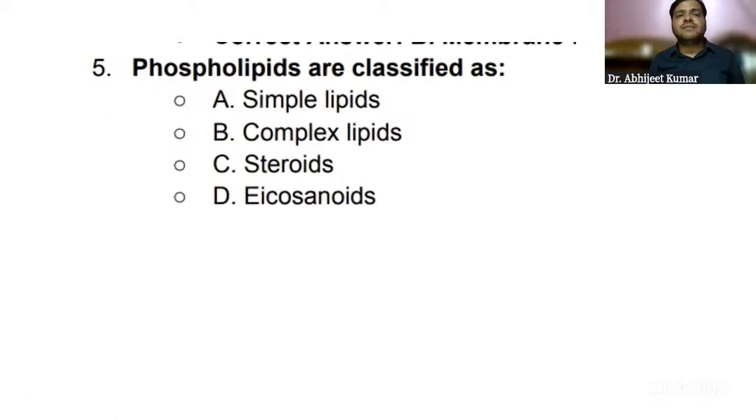Phospholipids are classified as simple compound, okay, steroids or eicosanoids. Someone has answered. Yes, we have B, complex lipids.